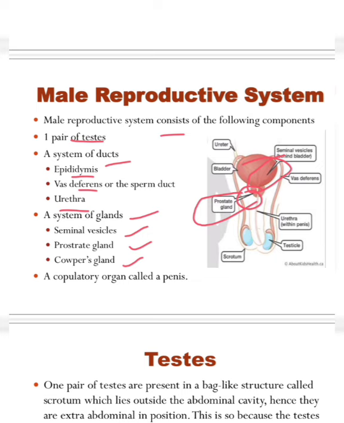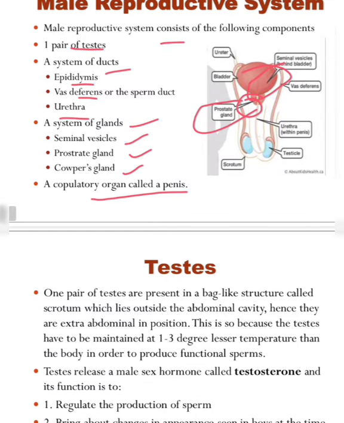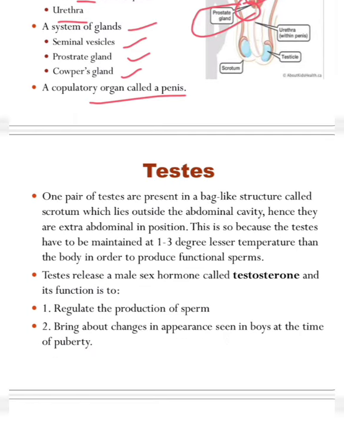The copulatory organ is called the penis, which helps in copulation, meaning the mating between the male and female partner. So the penis helps in this process. Next we will see what the testis is and what process is being done inside it.